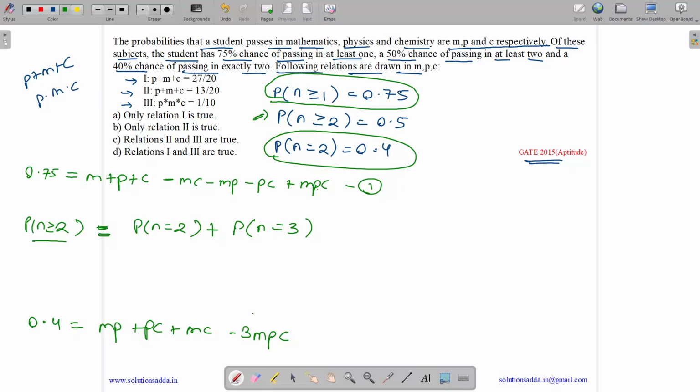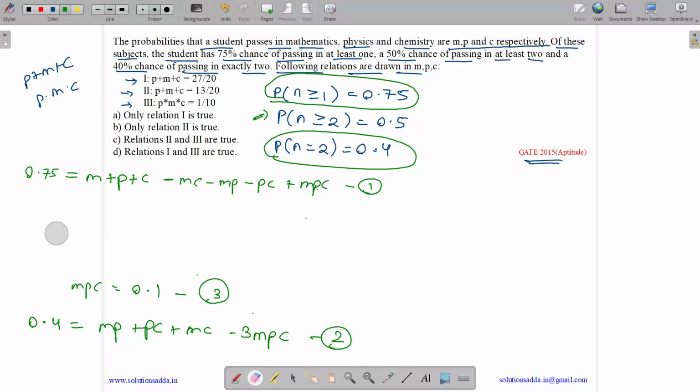What is the probability of at least 2? It's 0.5 given. What is the probability of exactly 2? It's 0.4 given. So what is the probability of passing in all the 3? It is MPC. So we get MPC equals 0.5 minus 0.4, it's 0.1. So it is equation 3 and this is equation 2. Now let us solve it further. We needed MPC. So MPC is 0.1, or we can write 1 by 10. So this one is correct.